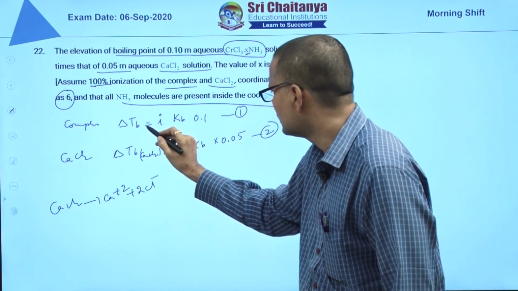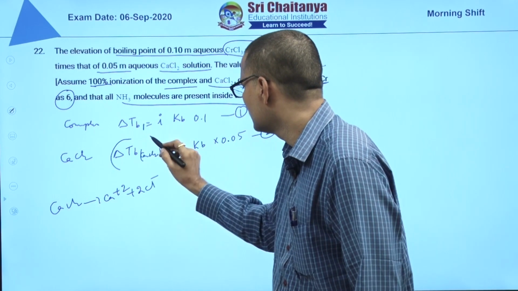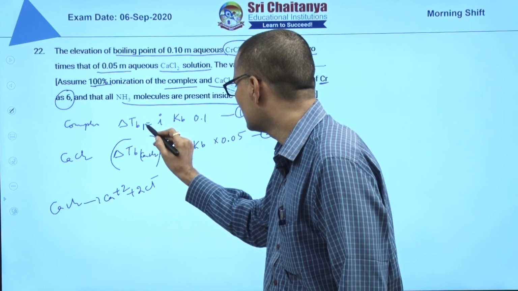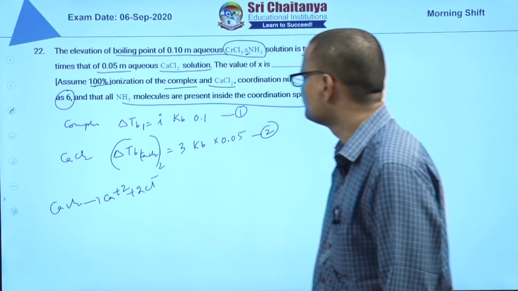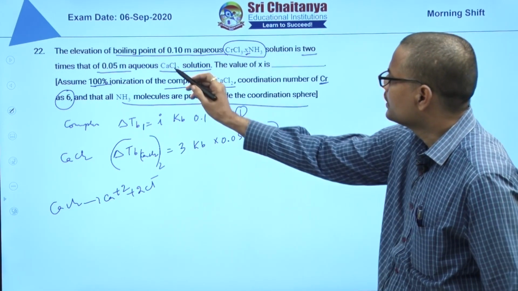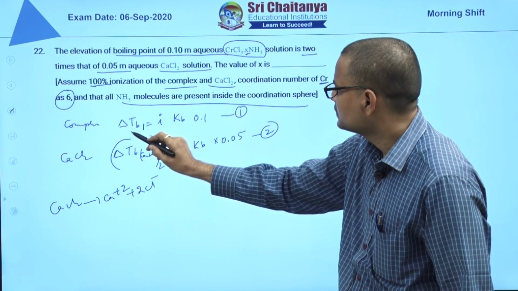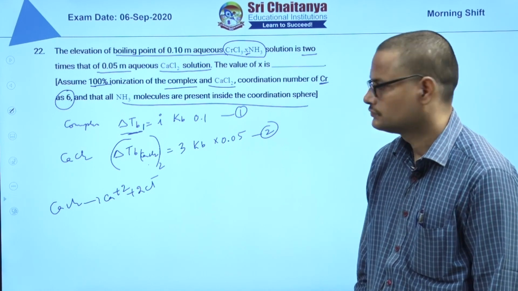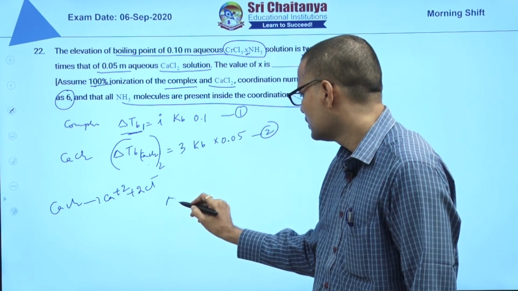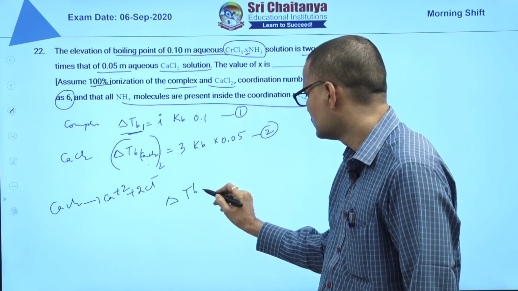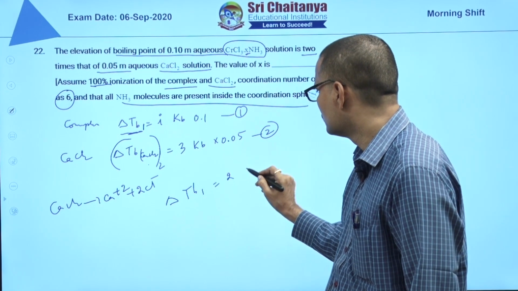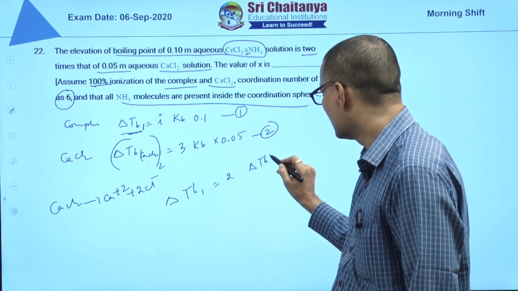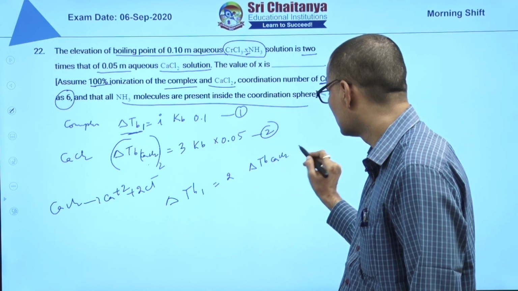You can take this as delta Tb1 and this as delta Tb2. What is given? This complex's elevation of boiling point is 2 times of this. So delta Tb1 is equal to 2 into delta Tb of CaCl2.